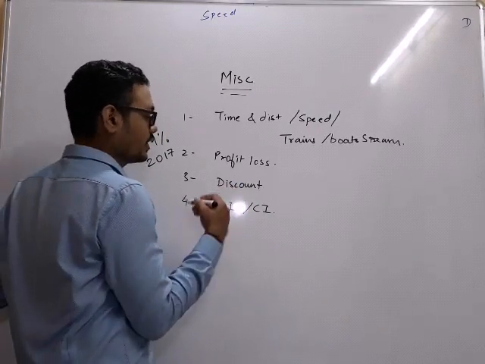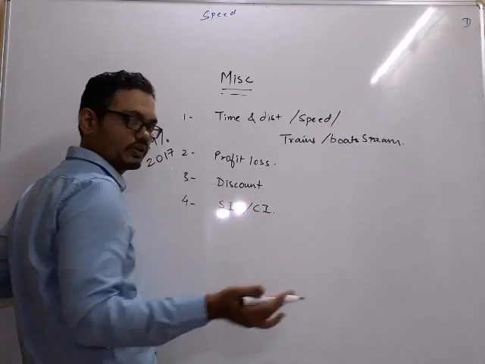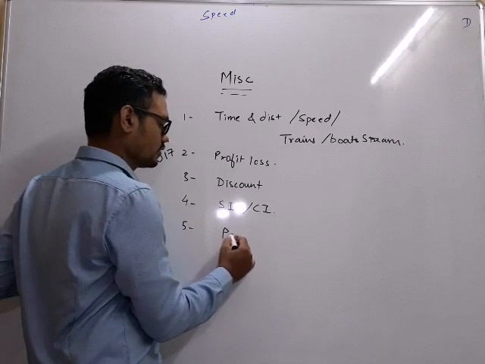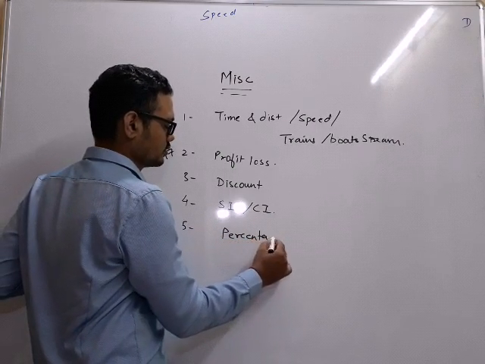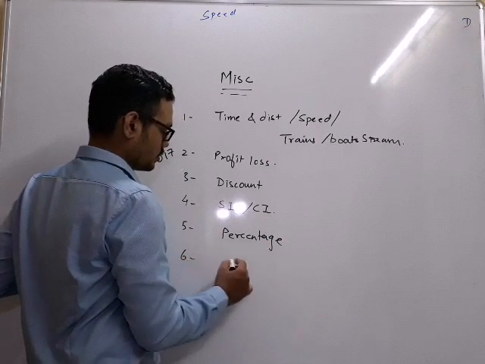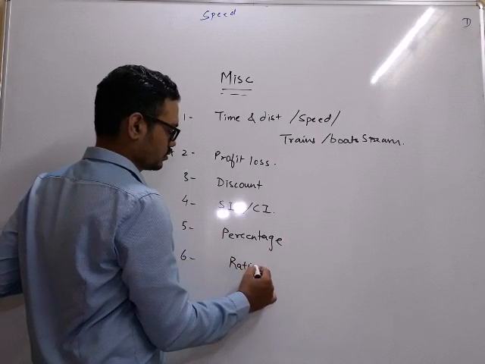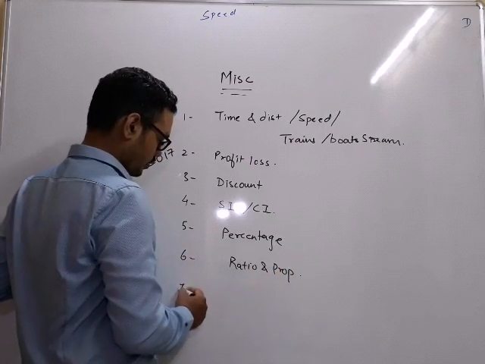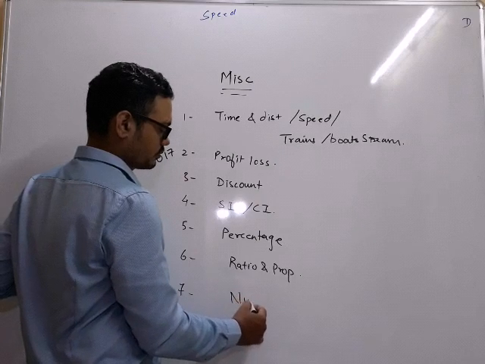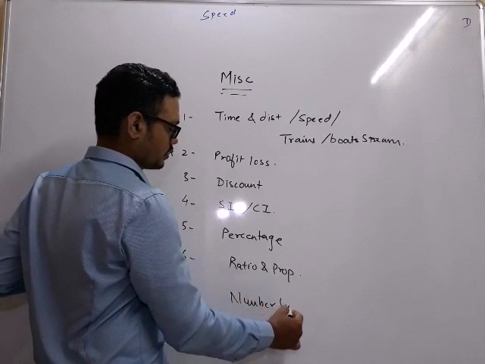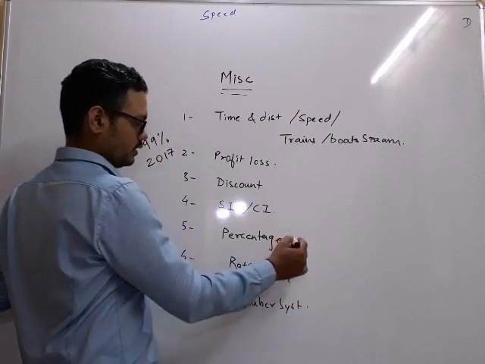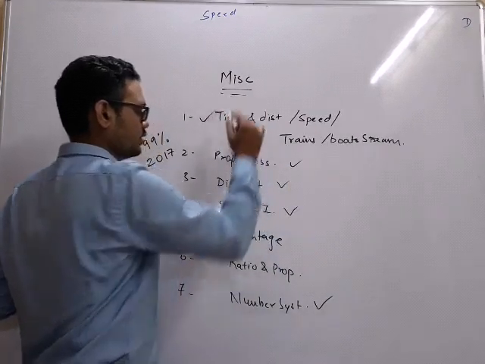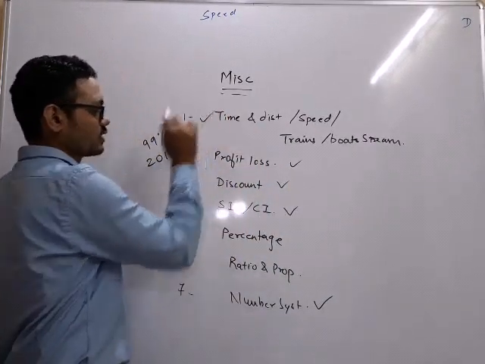Along with this, what I expect you all to do, where you may not require my assistance, which is common for all, but it is always asked: percentage, ratio and proportion, and seventh is based on number system. This is what I will take you all through in the miscellaneous part.